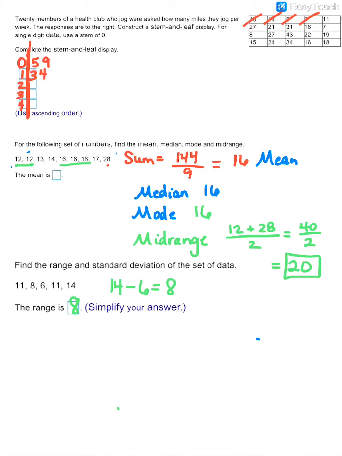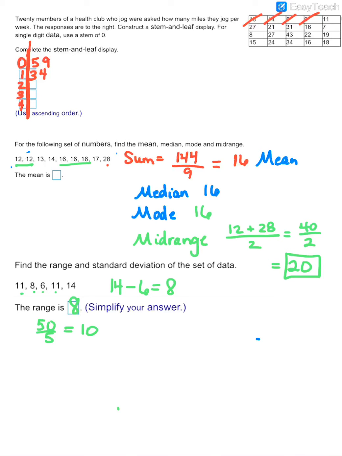And for standard deviation, this is a kind of complicated calculation. It can be done on a calculator if you know how to input the data. But first of all, you've got to know what your average is. So I'm going to go ahead and average those values real quick. So add them all up. My sum is 50 divided by 1, 2, 3, 4, 5 values. So my average is 10.